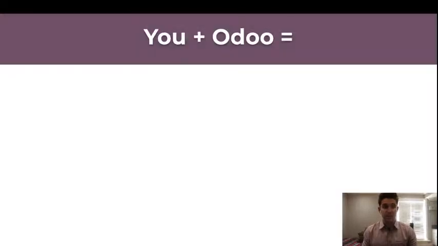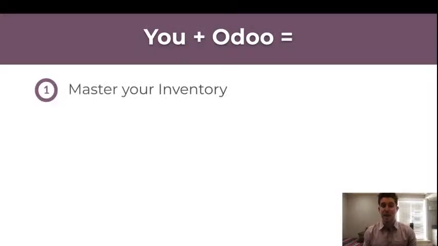So what we did, we saw that you can really master your inventory using Odoo's inventory solution, the integration into the sales and purchasing application. We saw that there's real-time reporting on your inventory. There's automation of the procurement process to maintain your inventory levels, the ability to make sure that you're always on point when it comes to managing your inventory.